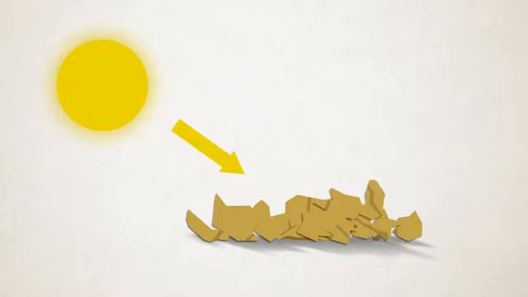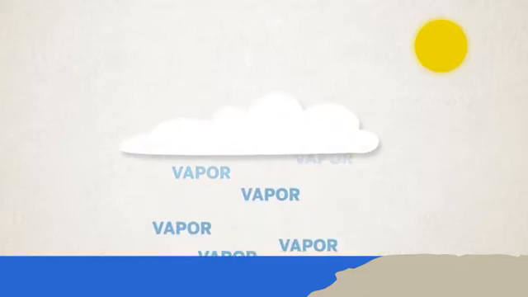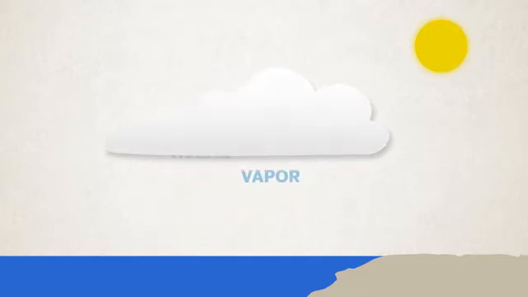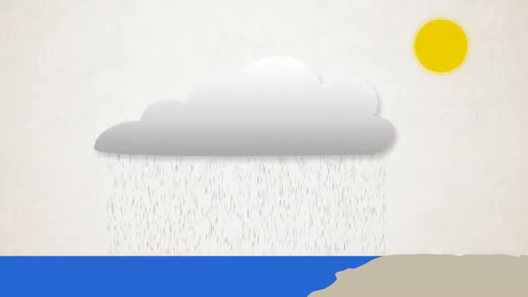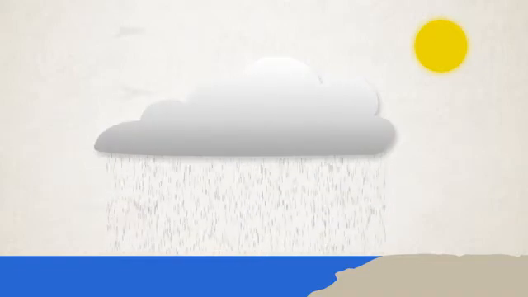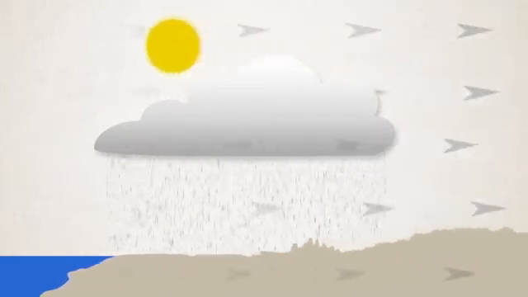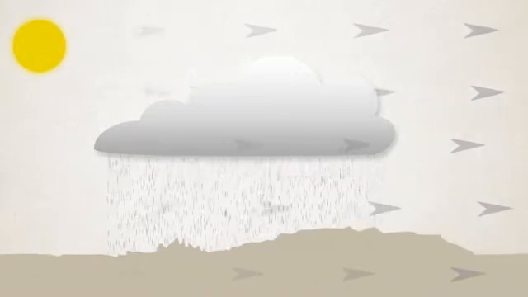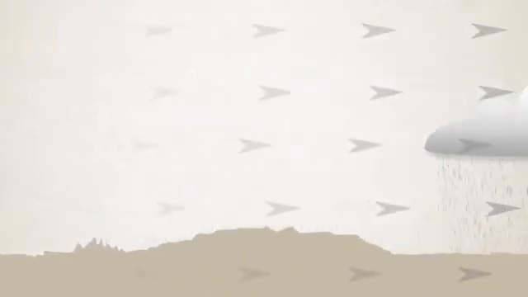But the sun doesn't melt or break the rock directly. The process is more complicated than that. The sun's energy warms the ocean, and liquid water evaporates into water vapor in the air. Then the water vapor condenses into clouds and falls as rain or snow. Energy from the sun also warms the atmosphere, making air move around as wind. Together, the moving water and air interact with Earth's surface, causing weathering. Here are some examples of how this can happen.